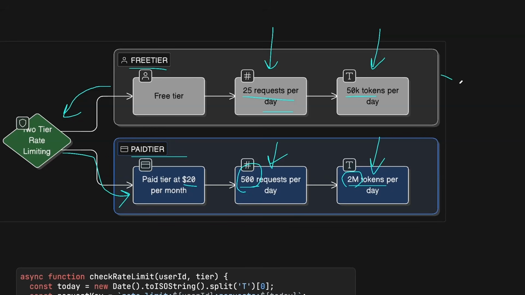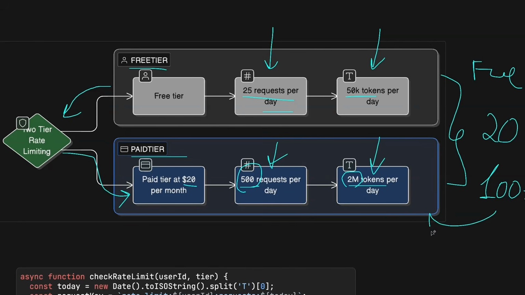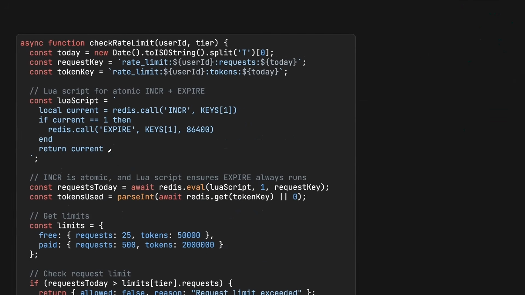But the idea is to have 2 tiers, or more tiers if you have more payment plans. So for instance, this is how on Claude you have the free tier, then you have the pro tier, which is $20, then you have the max tier, which is starting from $100. And you can easily spend 200, 300 if you're constantly using the LLM and you need higher rate limits and higher token limits.